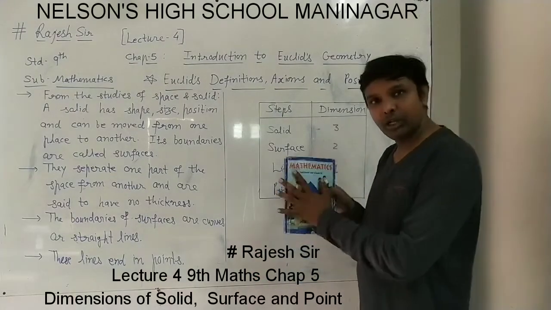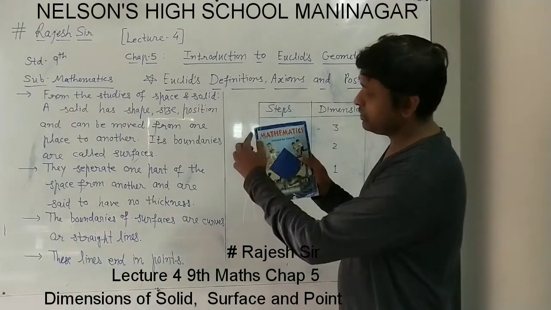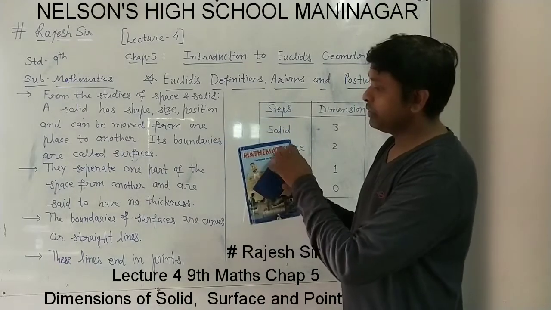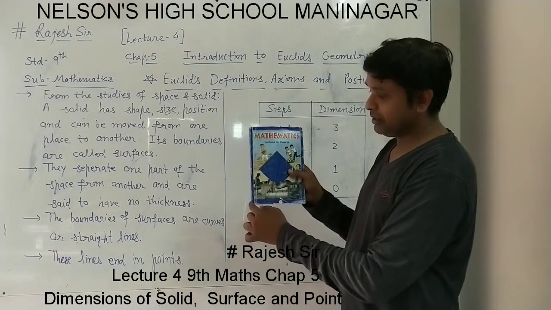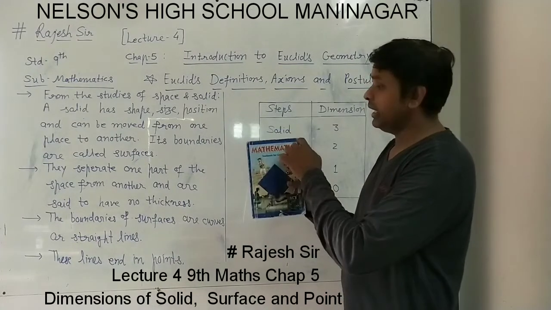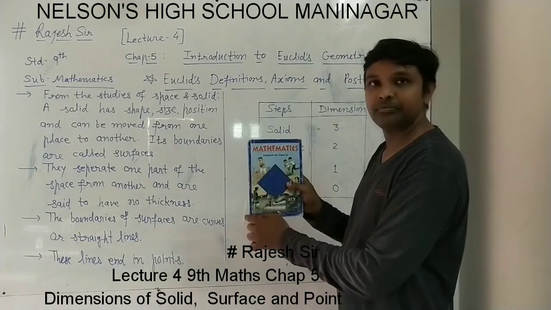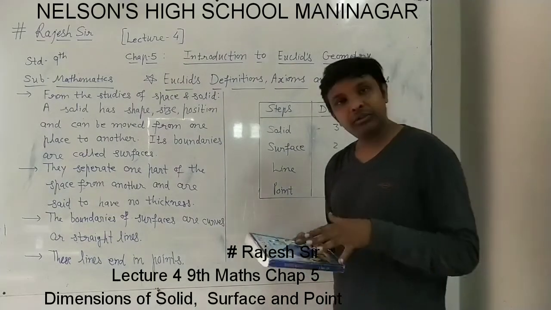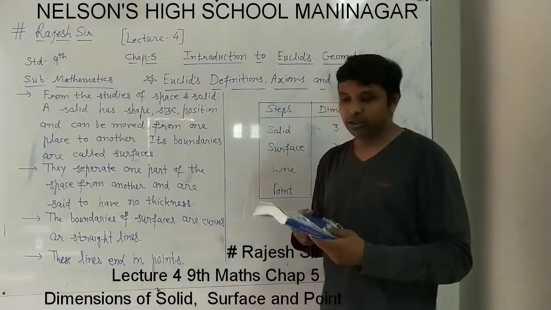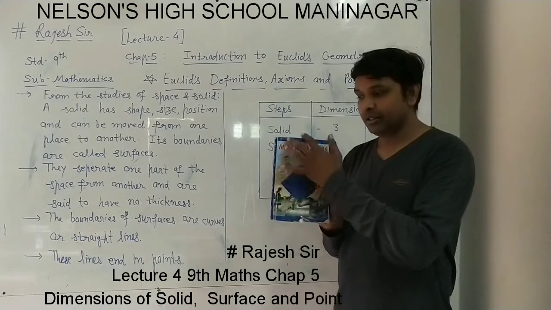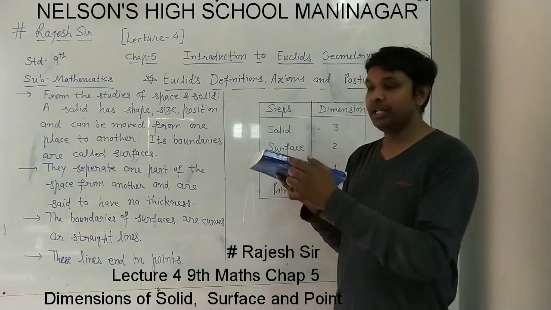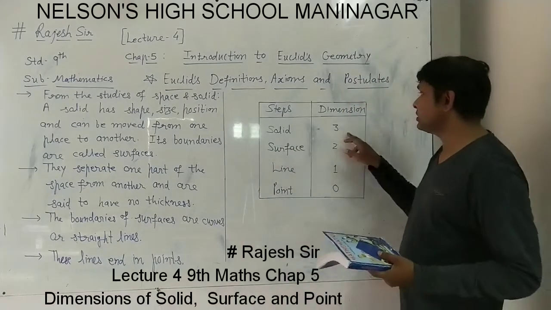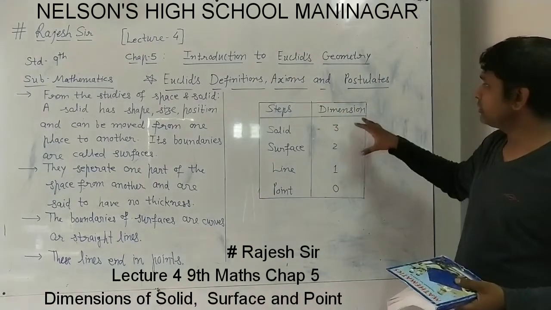In space, a solid has surfaces like this, 1, 2, 3, 4, 5, 6 surfaces. Surfaces have their boundaries as lines, and lines end at points. So after understanding this, we start again with the solid. If this is a solid, it has length, breadth and thickness, or height. So it has 3 dimensions.